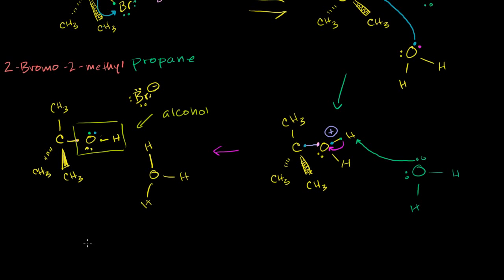And the way you name alcohols is the suffix is -anol. So we would call this propan. And sometimes I'll just say propanol. But since we want to specify which carbon we're on, this is the 1, 2, 3 carbon. This is propan-2-ol. And of course, we also have a methyl group on the 2 carbon. So it's 2-methylpropan-2-ol. Now, this whole reaction that I just showed you is called an Sn1 reaction.